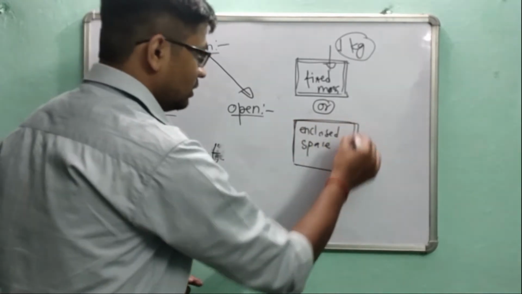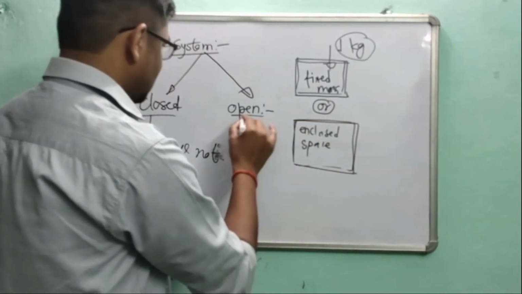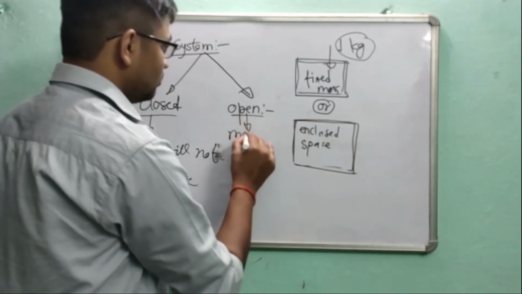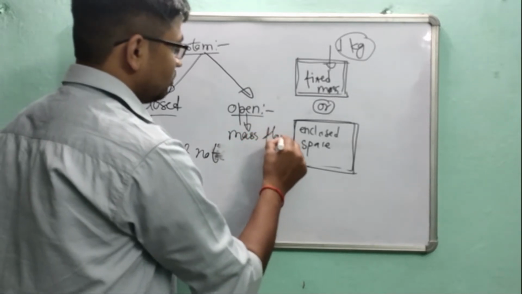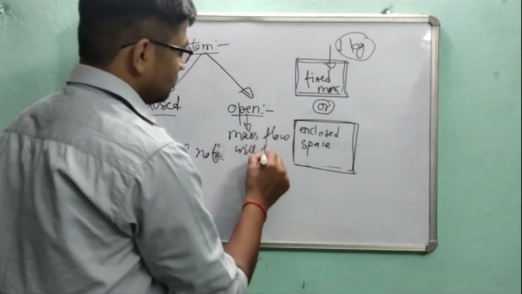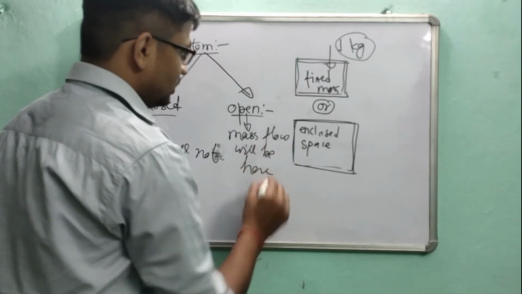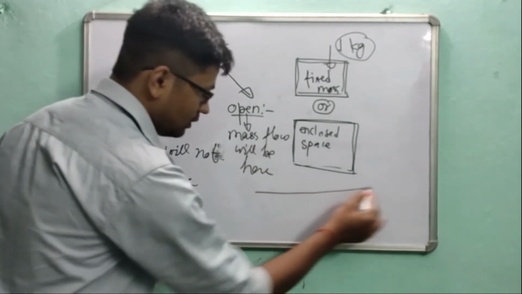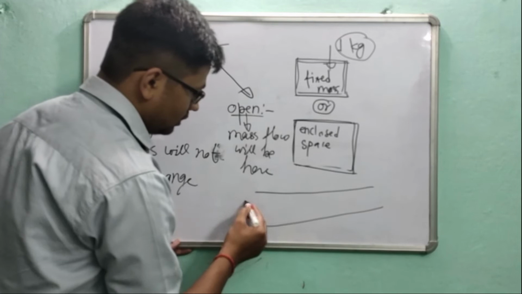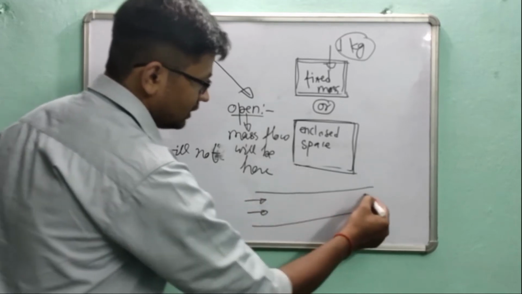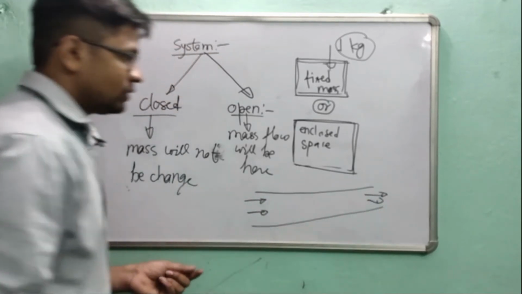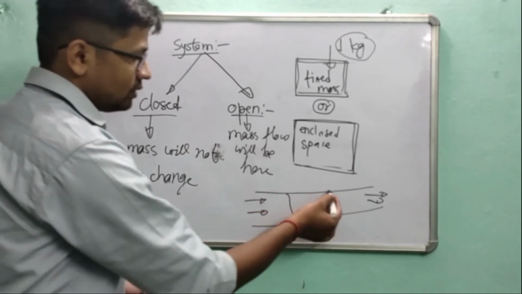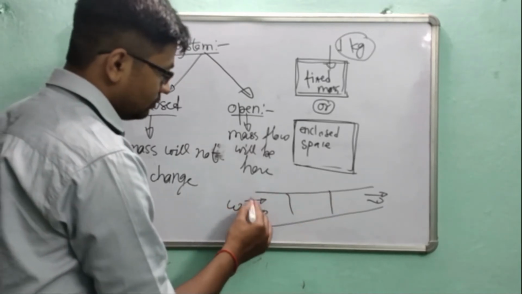Here in open, mass flow will be there. Suppose there is a pipe and there is a continuous flow of mass. So how can you say that there is only 1 kg of water? Water is flowing.